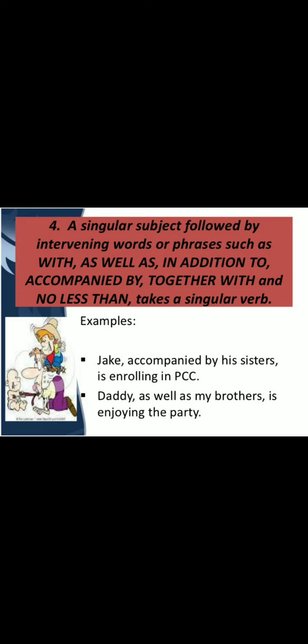So, this is an example of a singular subject followed by intervening phrases. Number 2, Daddy as well as my brothers is enjoying the party.